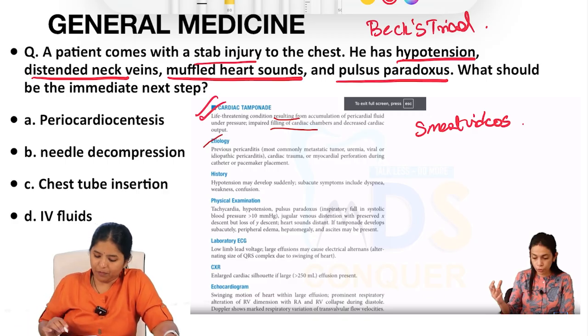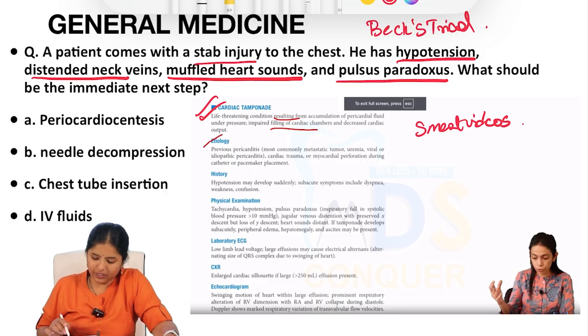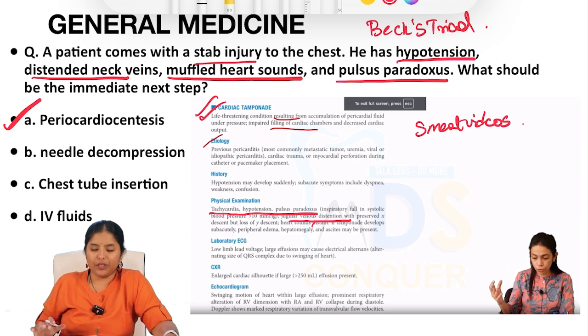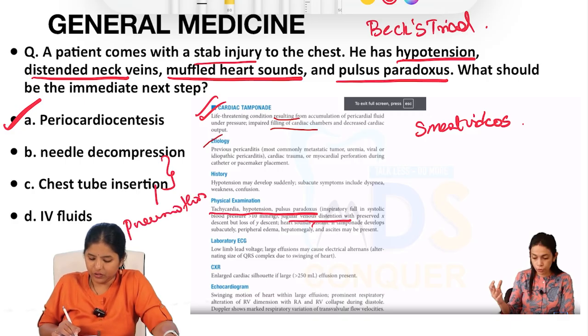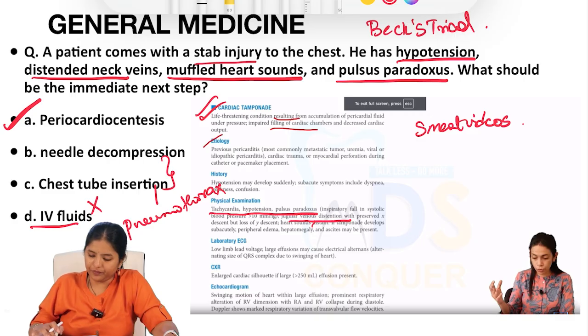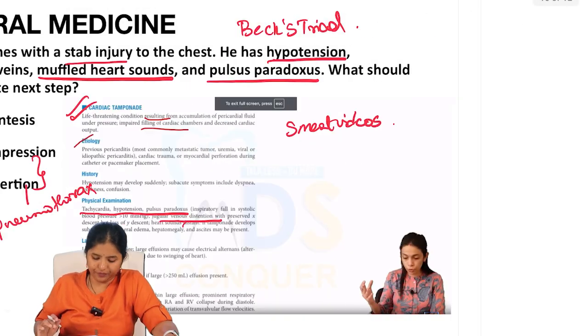What should be the immediate next step? Everything has been covered in detail, starting from the etiology, history, and examination, where you can see tachycardia with hypotension, pulsus paradoxus, and distension of the jugular veins. The answer for this is pericardiocentesis. Even the treatment aspect has been explained. Needle decompression and chest tube insertion are done in pneumothorax, and IV fluids are not indicated in cardiac tamponade. Very clearly explained. Let's go to the next one.